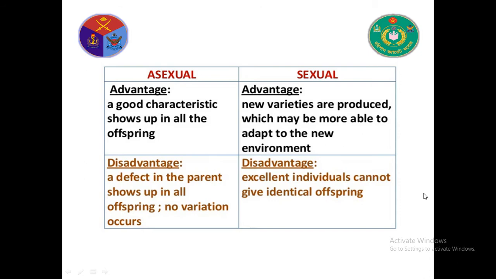In asexual reproduction, a defect in the parent shows up in all offspring. No variation occurs. I mean, no variety is produced in asexual reproduction, but in sexual reproduction, a new variety is produced. But a disadvantage of sexual reproduction is that excellent individuals cannot give identical offspring. So you do not get excellent identical offspring by sexual reproduction.